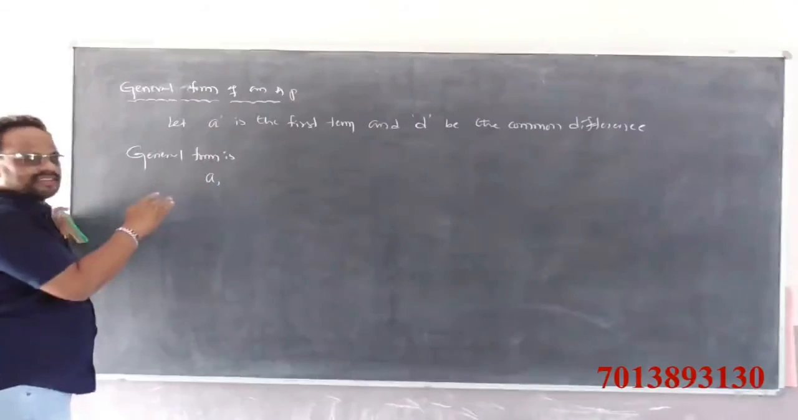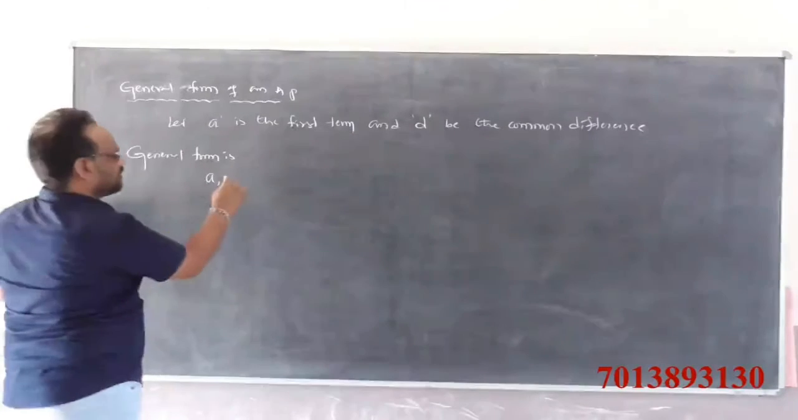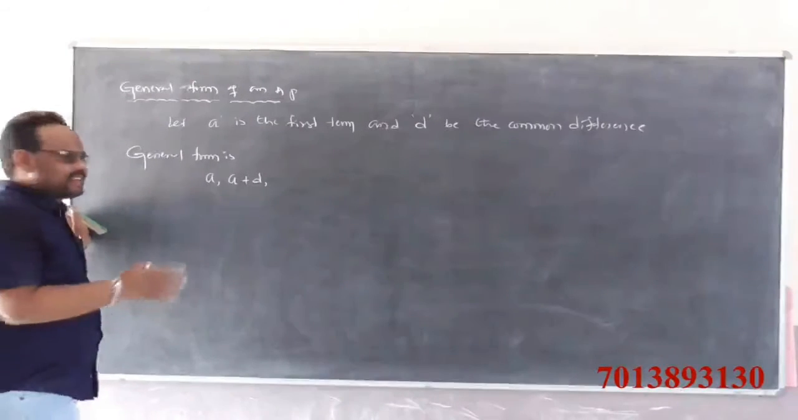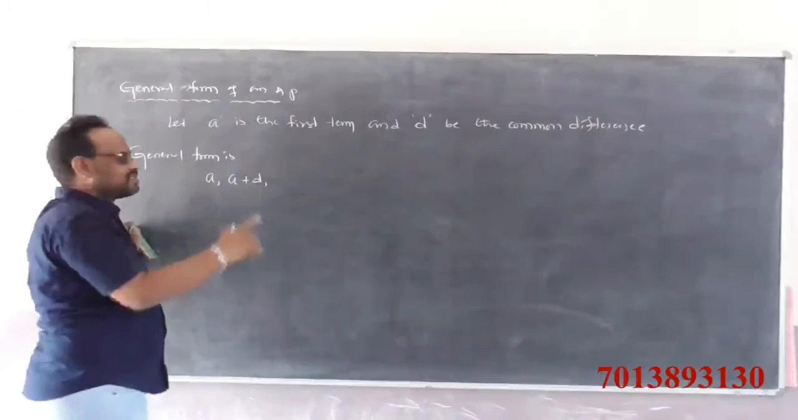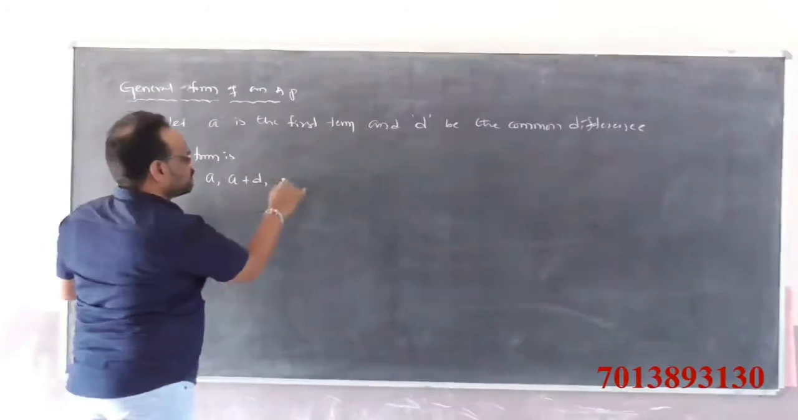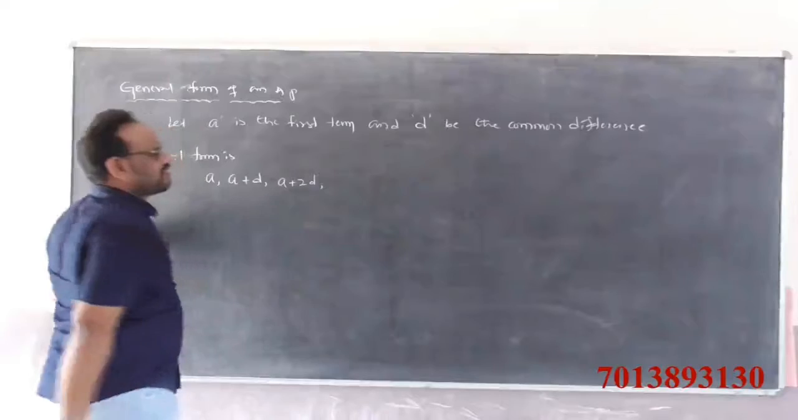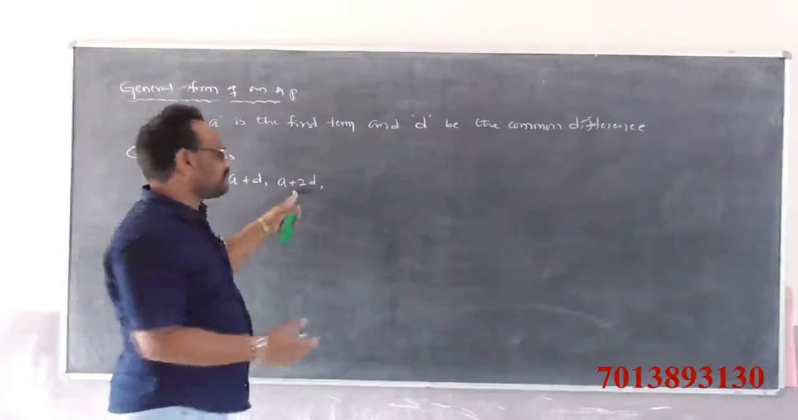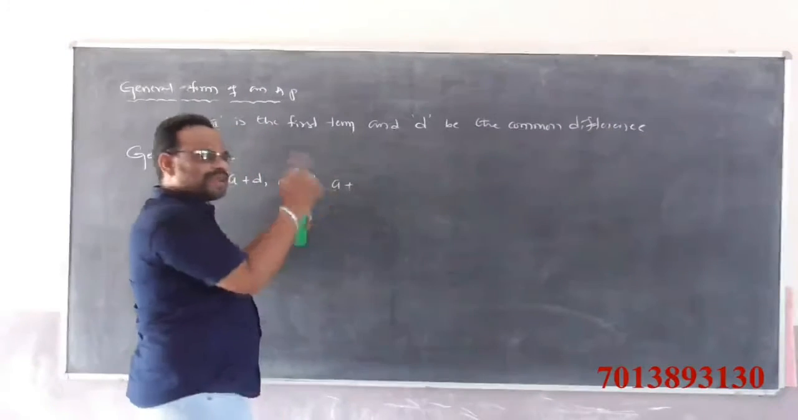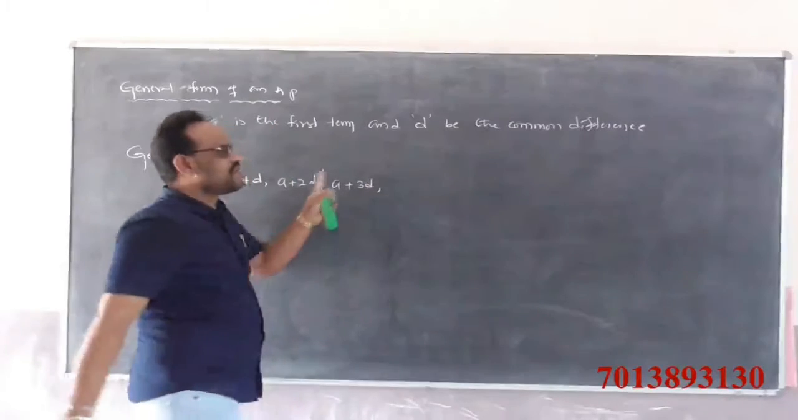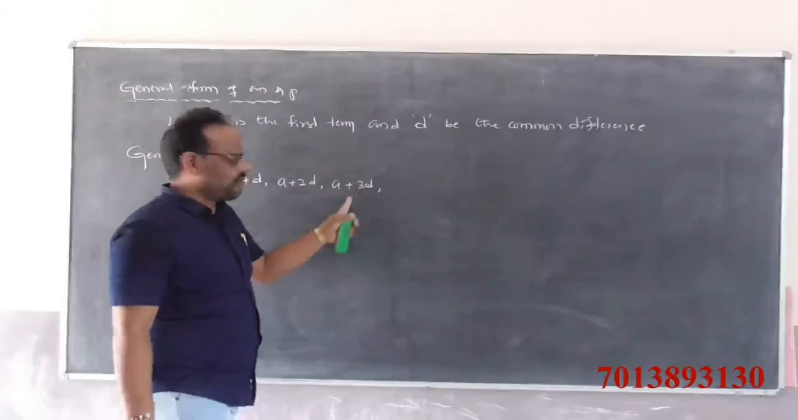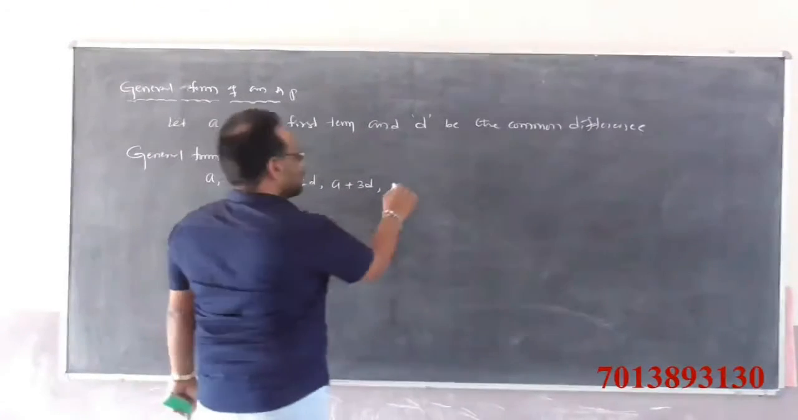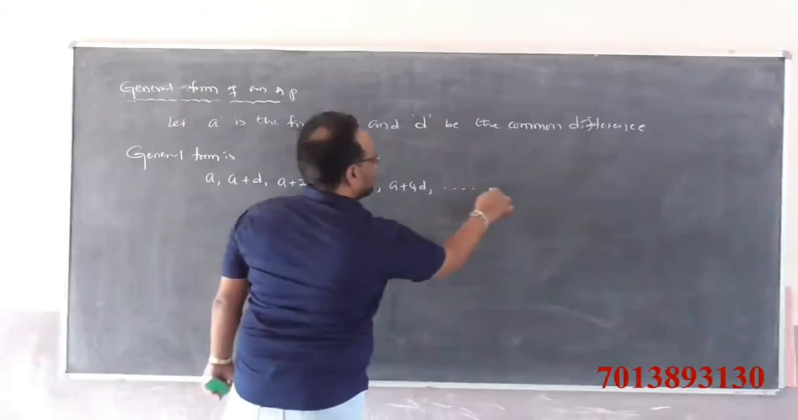If we add D to the first term, we will get the second term, that is A plus D. If we add D to the second term, we get the third term, A plus D plus D, which is A plus 2D. Adding D to the third term gives the fourth term, A plus 3D. Adding D to the fourth term gives the fifth term, A plus 4D, and so on.